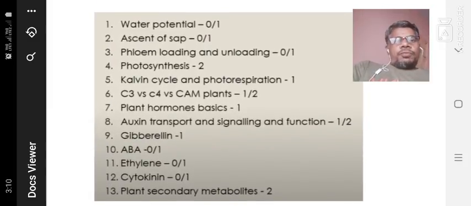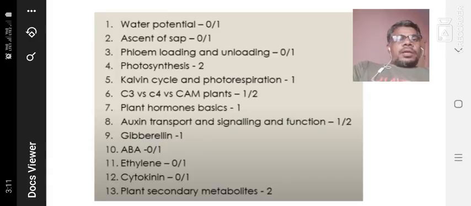the distribution of mark weightage in the questions: water potential questions will definitely come, whether in the June or the December questions. Definitely it will come in both June as well as December.